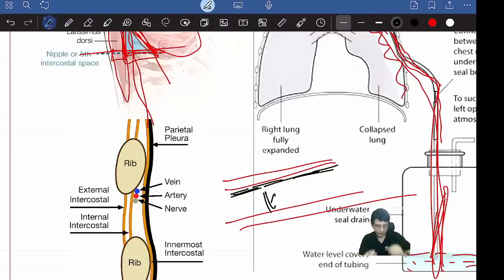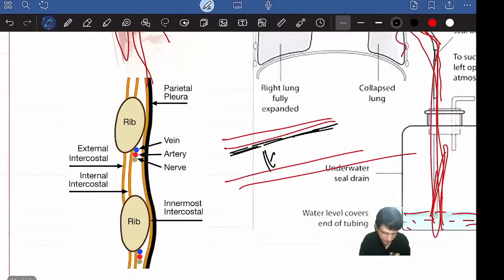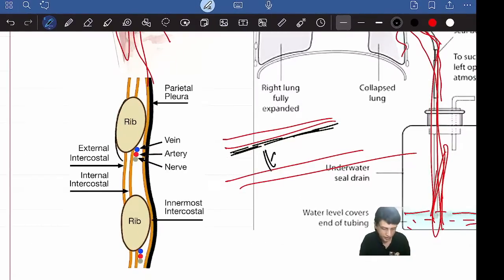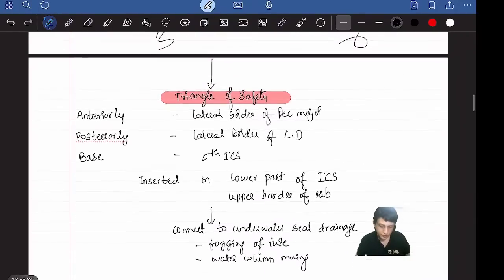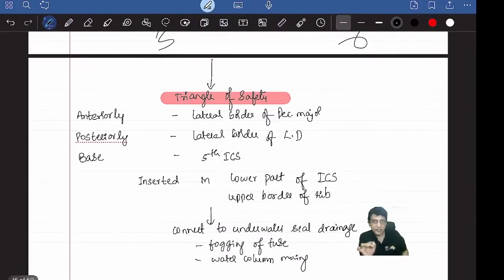See, this is the intercostal space between the two ribs, one rib, another rib. You should not put it just below the rib. In fact, you can put it just above the rib. See, it's safe here. Understood? So the question options can be like this: ICD is inserted in the fifth intercostal space. It is put in the fourth or fifth intercostal space.